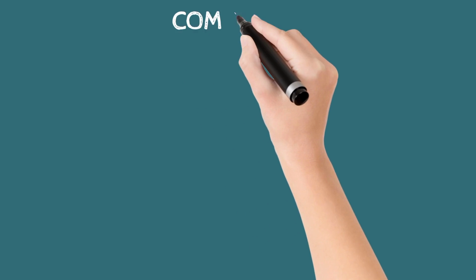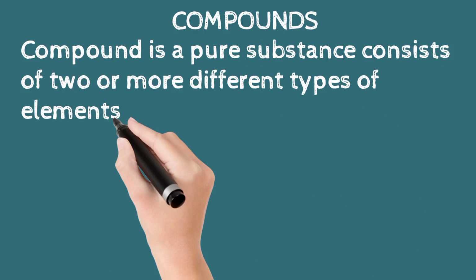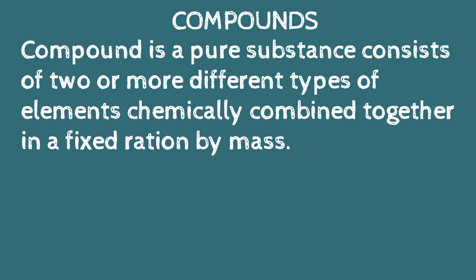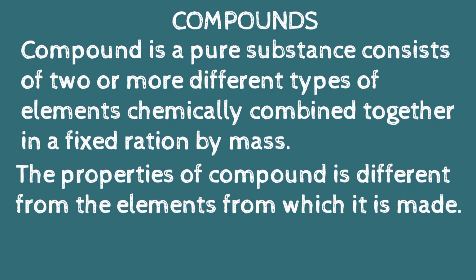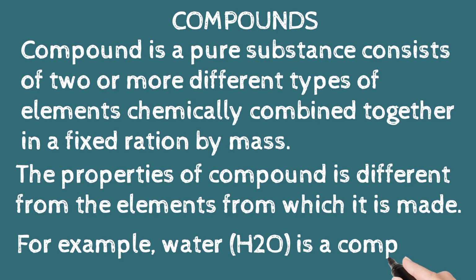Compounds. Compound is a pure substance consisting of two or more different types of elements chemically combined together in a fixed ratio by mass. Simply, compounds are made up of elements in which elements have a fixed ratio. The properties of a compound are different from the elements from which it is made. For example, water is a compound. It is made up of hydrogen and oxygen, which are elements. So water is a compound which is made up of elements.